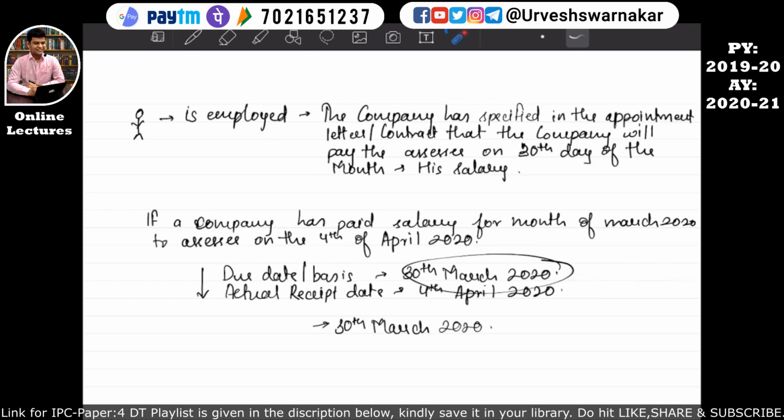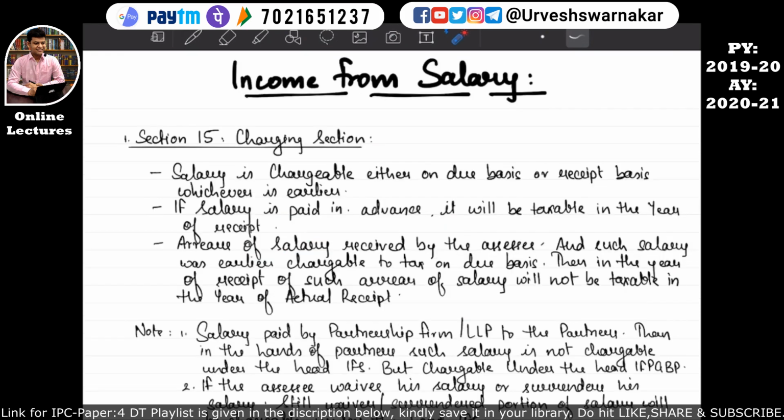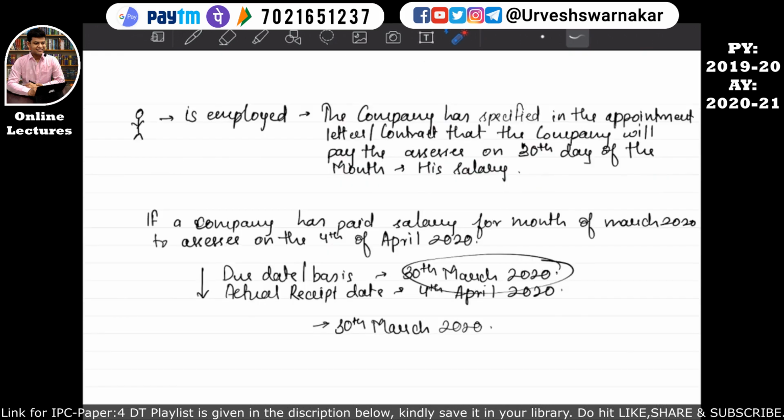So in order to avoid all these practices, section 15 came into picture, which says that salary will be chargeable either on due basis or on receipt basis, whichever is earlier. So even if the salary is actually received on the 4th April, it will be considered as received on 30th March 2020, that is in the previous year 2019-20. I hope this is quite clear to you all.